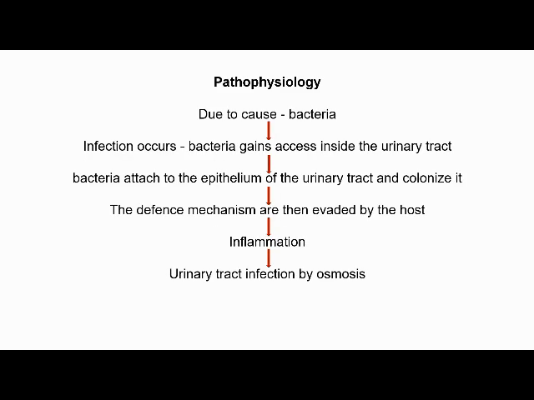Pathophysiology: due to the entry of bacteria, infection occurs first as the bacteria gain access inside the urinary tract system. This causes multiplication of the bacteria, that is, bacteria attach to the epithelium of the urinary tract and colonize it. This causes antigen production in our body, that is the defense mechanism, which is then evaded by the host. So this will lead to antigen antibody reactions, which may lead to inflammation.